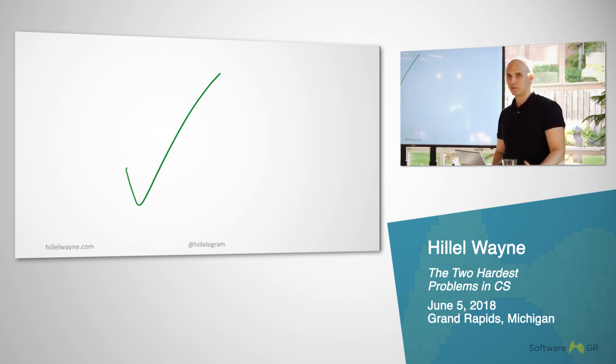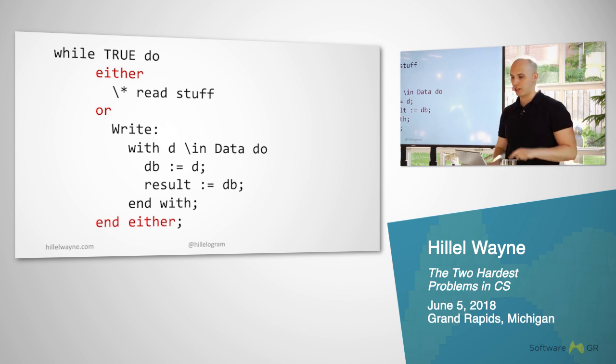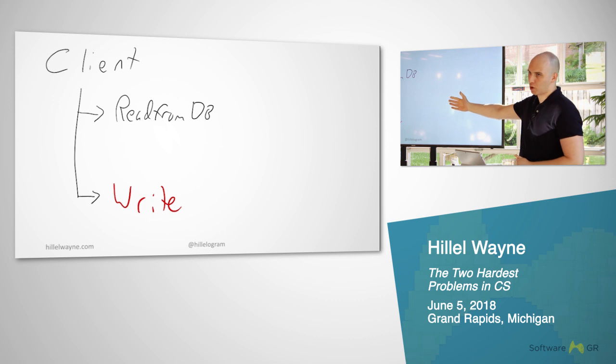You can see how it was already able to look at a very, very simple system with just reading and say, no, one of your assumptions is wrong. Now let's add a writing. This is now two things. Either we can read, or we have this write thing. And this uses semantics that are actually impossible in most programming languages. First, we've got this either-or. What this does is it says to TLC, you're allowed to branch here. You can either choose read from DB as your next thing, or you can choose write.